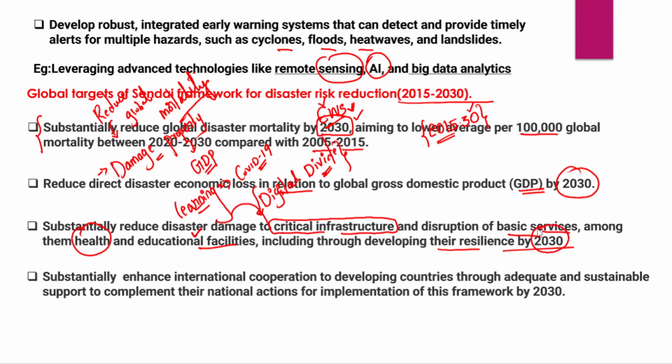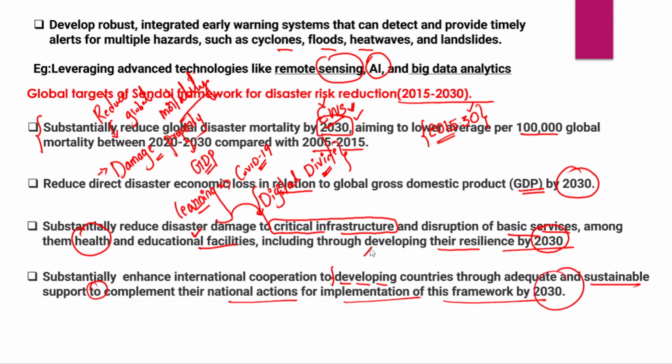And another important target as part of the Sendai Framework for Disaster Risk Reduction is substantially enhancing international cooperation between developing countries and developed countries through adequate and sustainable support to complement their national actions for implementation of this framework by 2030.